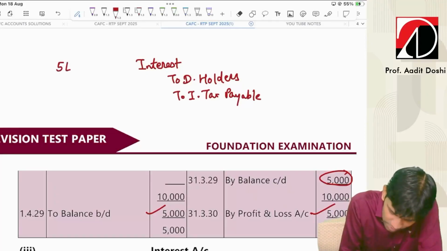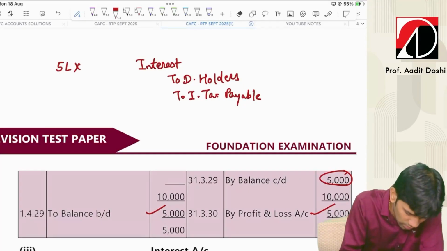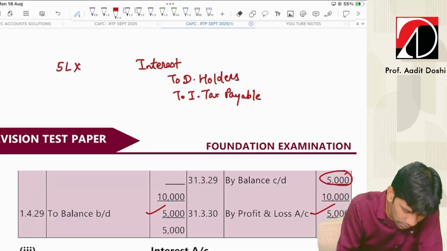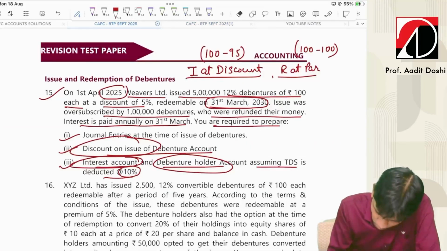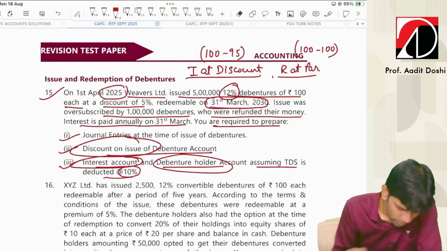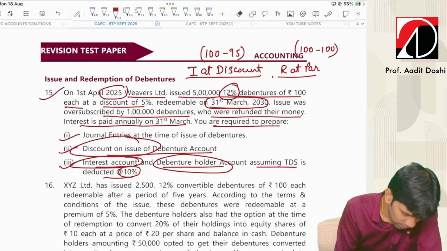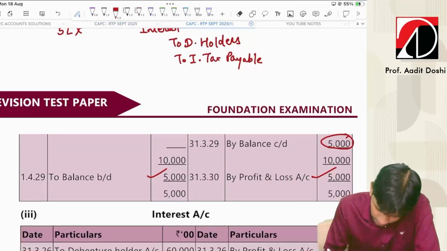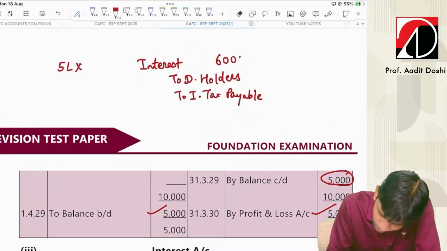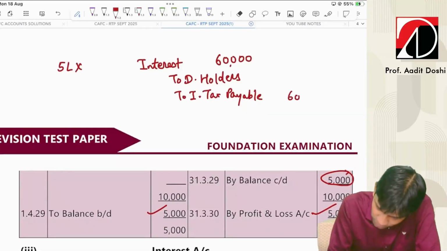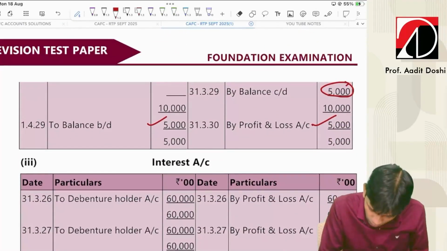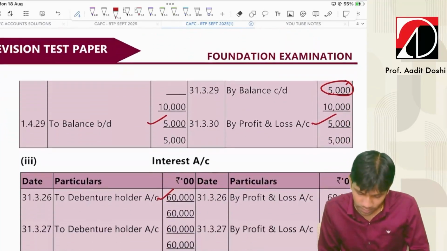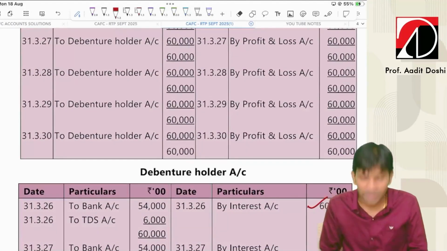Now 5 lakh debentures into 100, okay, into what is the rate of interest? 12%, divided by 100, rupees in 100, 60,000 it should be there. Yes, so debenture interest 60,000. 10% is the TDS, so 6,000. So balance comes to 54,000. So interest account debit to debenture holders to tax payable. So to debenture holders 60,000. One posting is okay, and debenture holders credit side by interest.